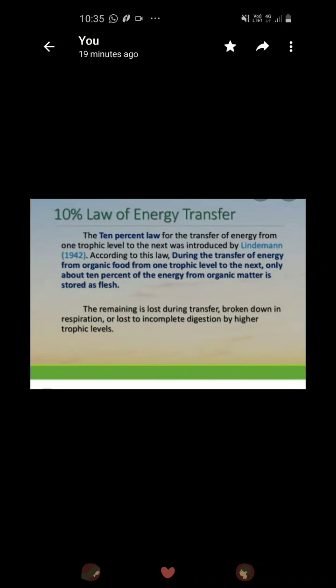A very important topic regarding the food chain and trophic levels is the 10% law. It is about when energy gets transferred from one trophic level to another, and this law was given by Lindemann. According to this law, when energy is transferred from one trophic level to the next, only 10% of energy is available and goes to the next level. Only 10% of energy from organic matter is stored as flesh. The remaining amount of energy is lost to the environment.